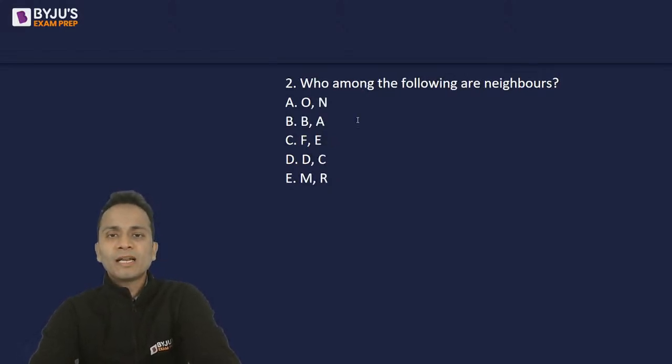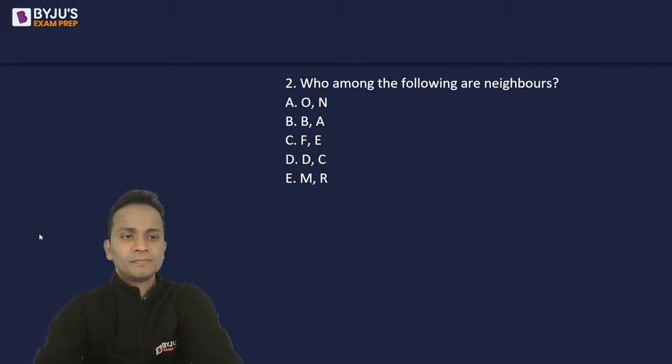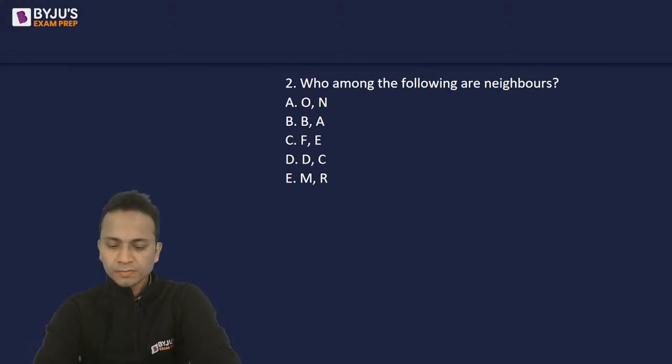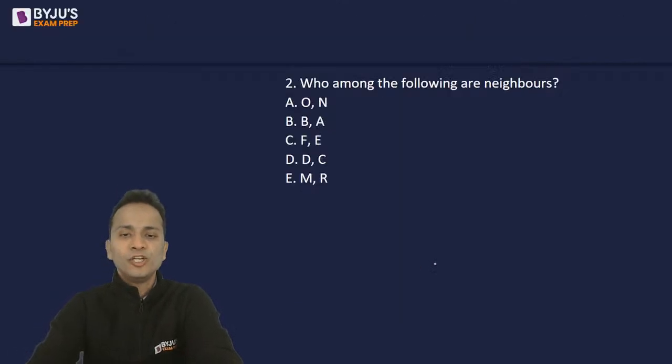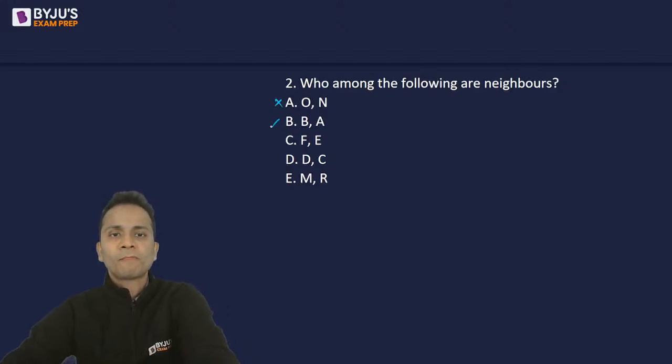Who among the following are the neighbors? So let's check it out, option by option. So O N B A. O and N, no, they are not neighbors. B and A, no, they are not neighbors.